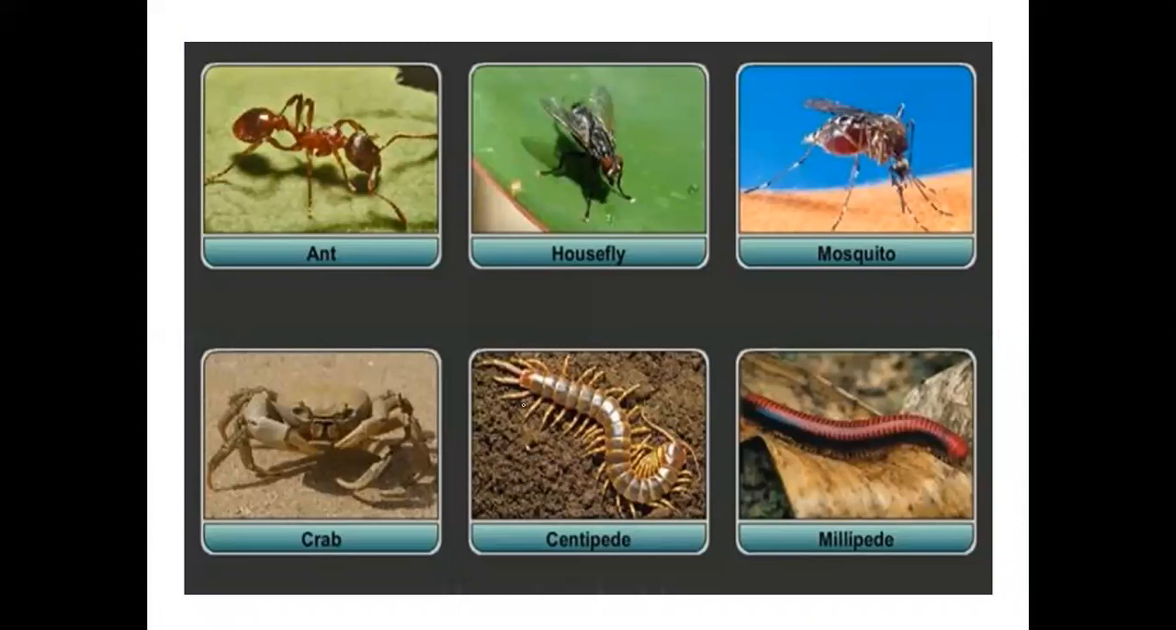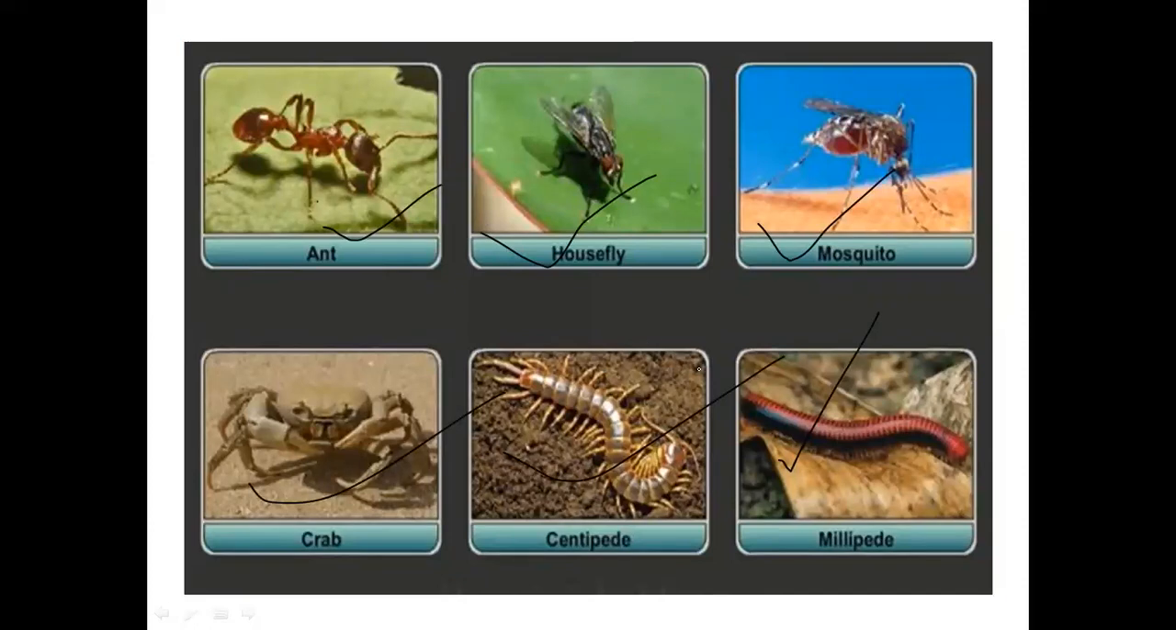Housefly, mosquito, crab, centipede, millipede, they all are Arthropoda. They all are examples of Arthropoda. And one most common thing in all is that they have jointed legs. You can see here they have jointed legs. They have joints.